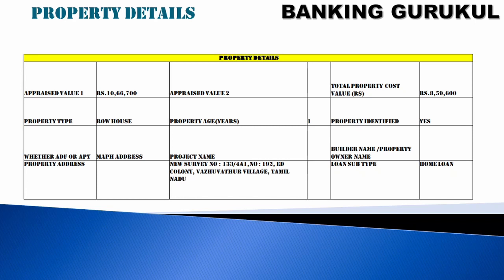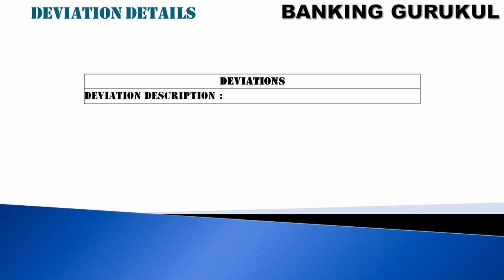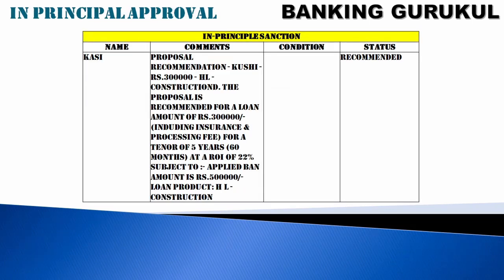What is the age of the property, when it was constructed, whether the property is easily identified or there is any difficulty going to that house, the address, the builder name, and if it is a project, the project name. Everything will be captured in property details. If it is an apartment or house, is there any deviation? All the deviations should be mentioned here.